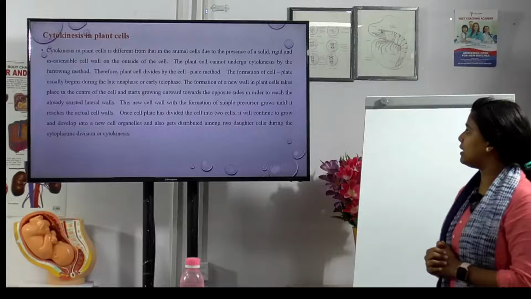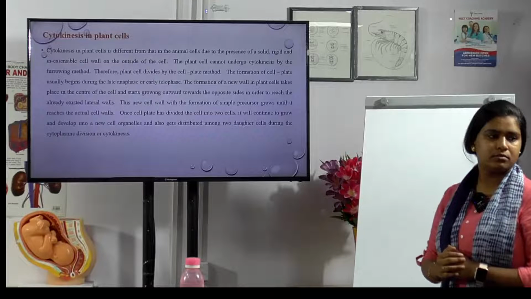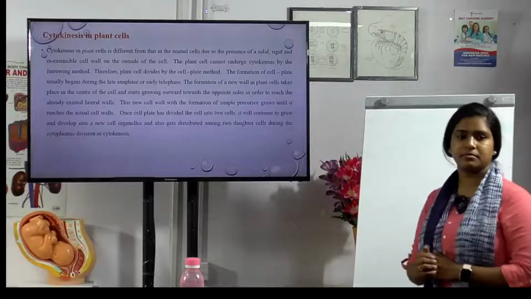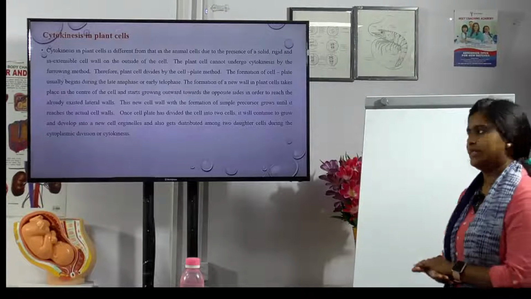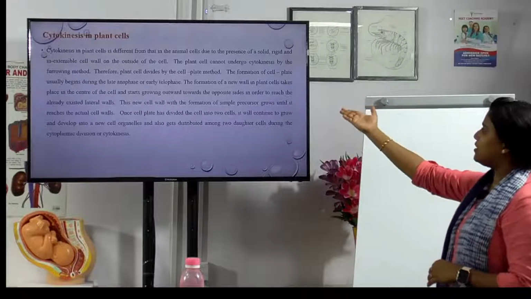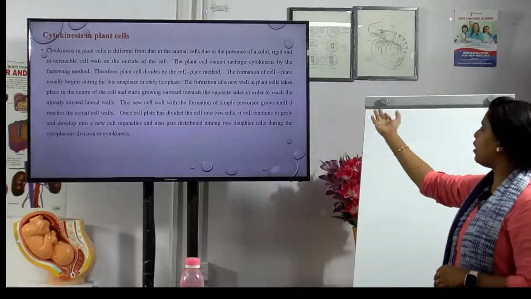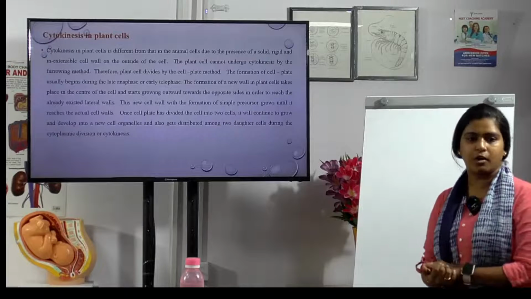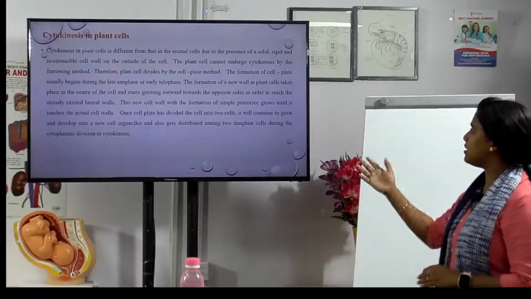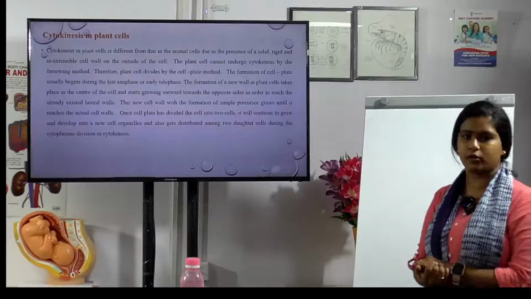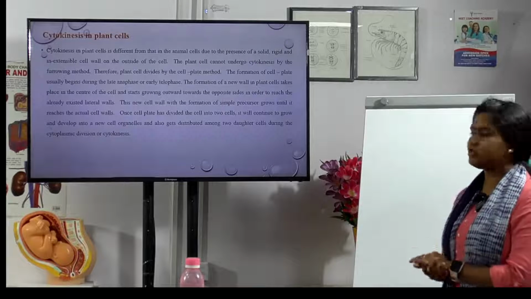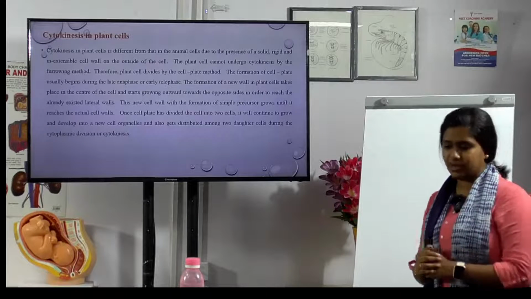What happens in anaphase? Splitting of chromatids. Okay, and then telophase? Separate individuals. Yes, okay. And formation of a new wall in the plant cells happens after this. After the formation of the cell plate, a new cell wall is formed in the center of the cell and starts growing outwards towards the opposite side. It always happens at the opposite poles, and the new cell wall forms a simple precursor which grows until it reaches the actual cell wall.